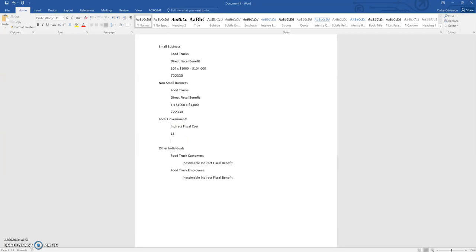Okay, how about our local governments? So our local governments will be losing $1,000 per food truck company when they go to renew or obtain a food truck license. And so in this case, we are going to multiply 105, because there are 105 registered food truck companies in Utah, times the $1,000.